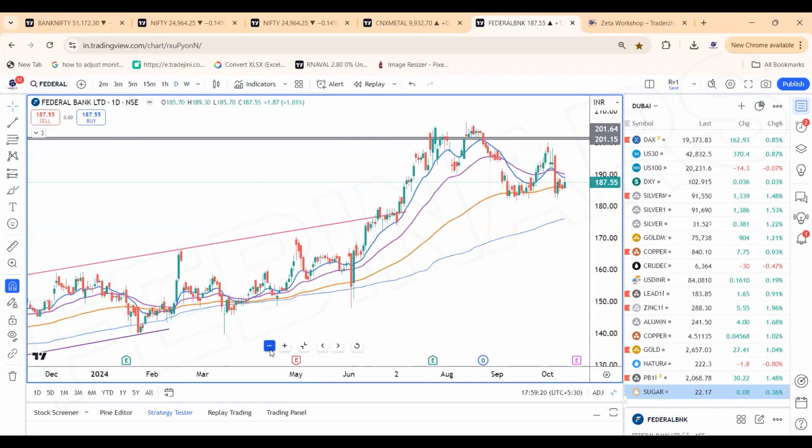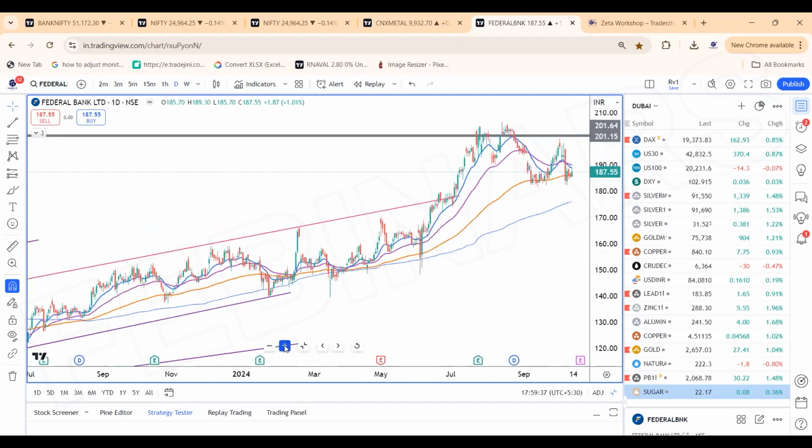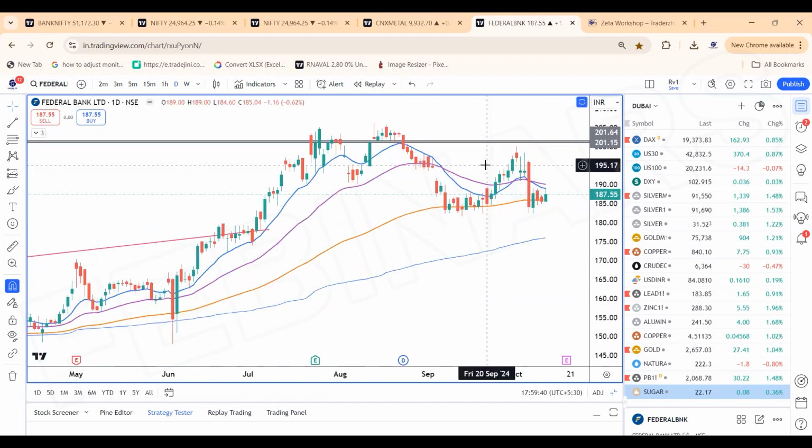towards the impulsive nature as the double bottom gets confirmed above 196 or 201. The stock can take it towards 230 to 250 levels, which looks more likely on the cards. The Fed Bank is what we like. The results can be positive. First confirmation 195, 193.50 to 196. The next confirmation about 201.